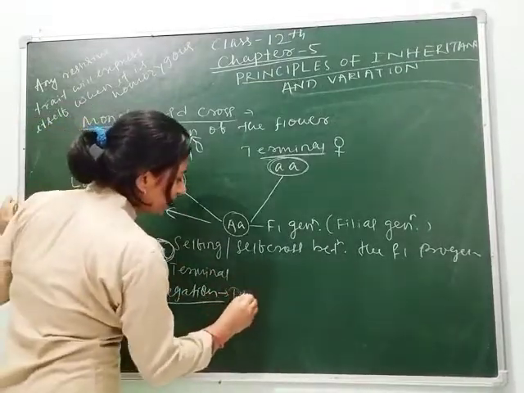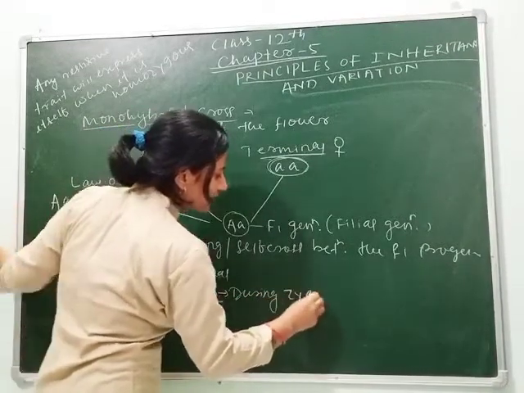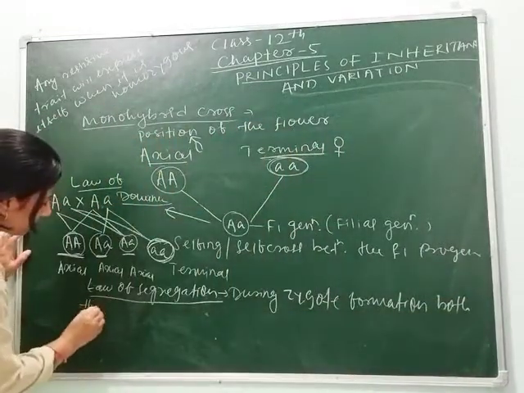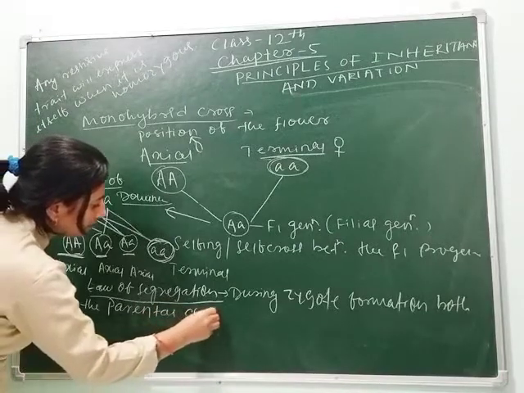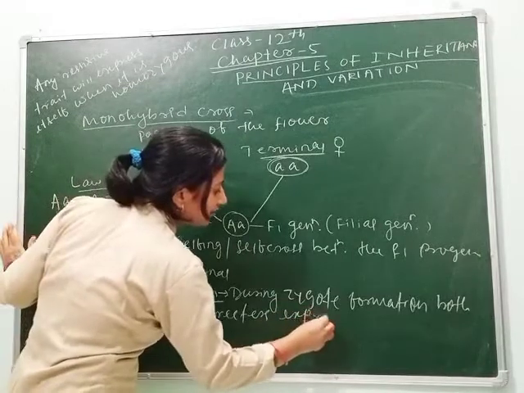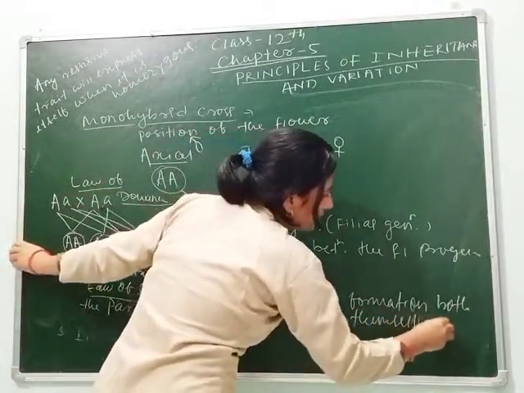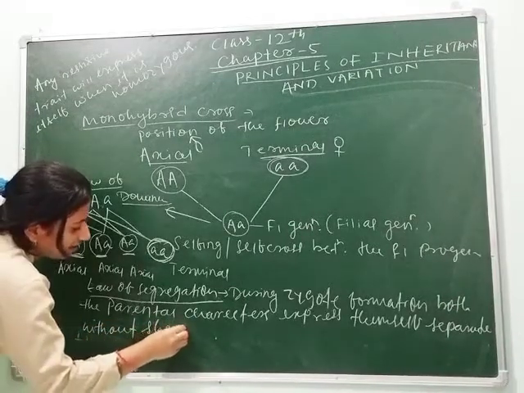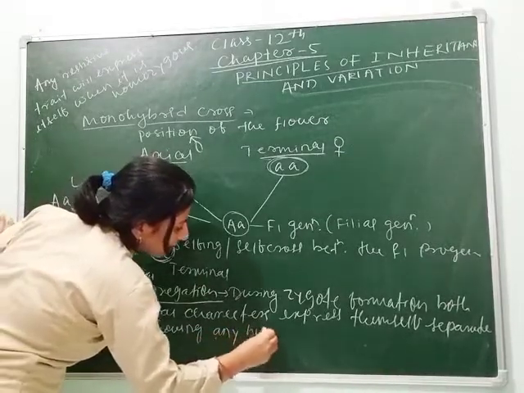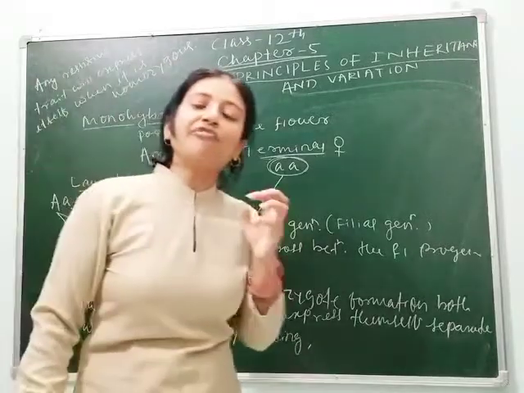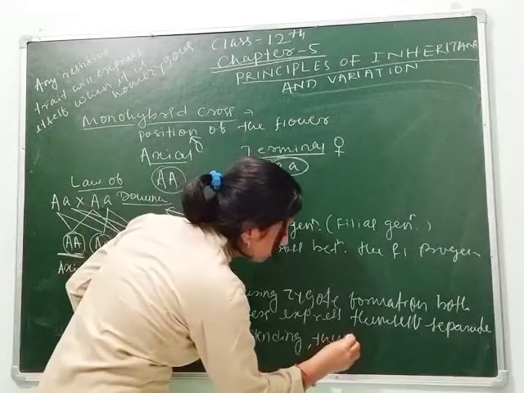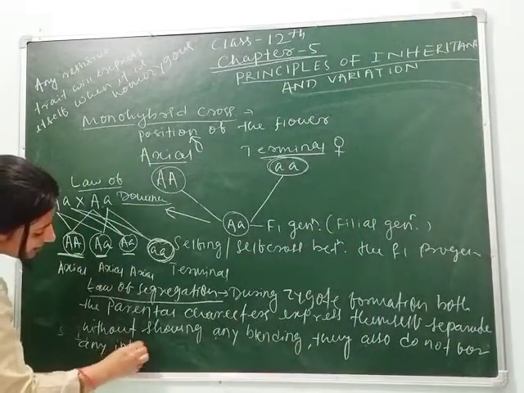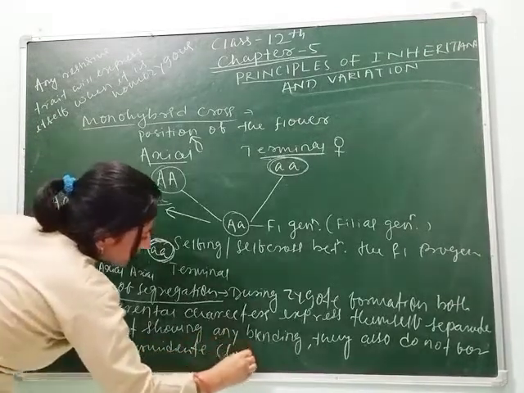You can write: during zygote formation, both the parental characters express themselves separately without showing any blending, and they do not form any intermediate character.